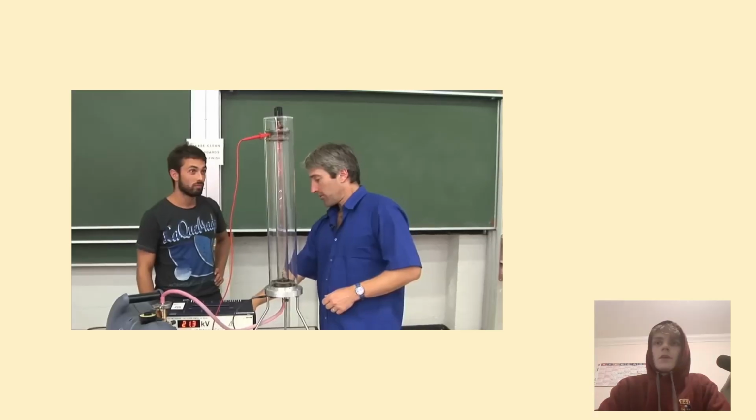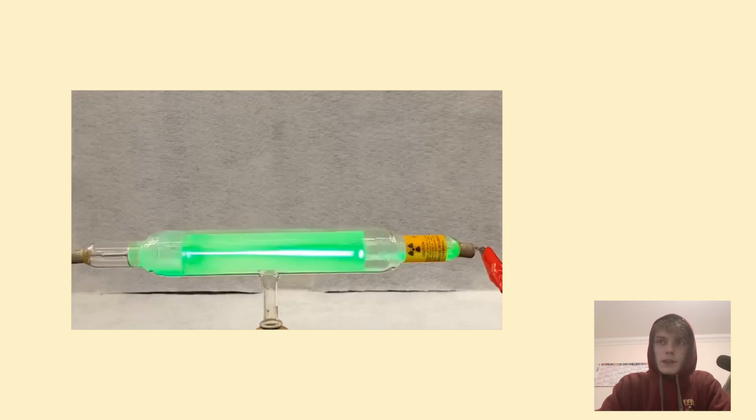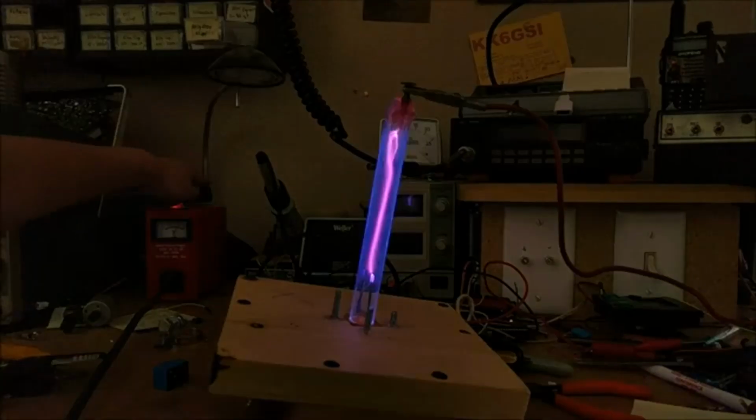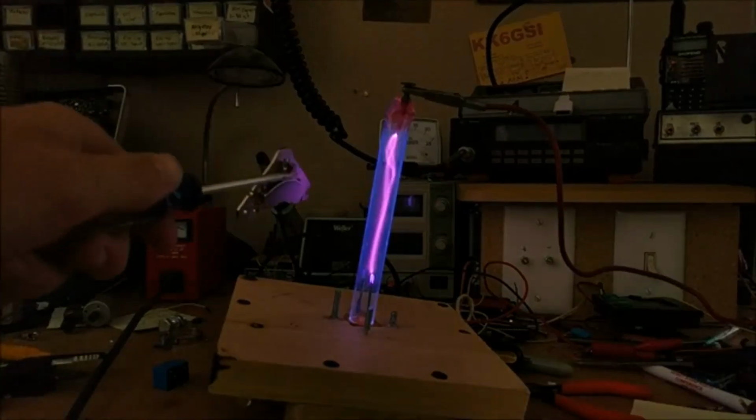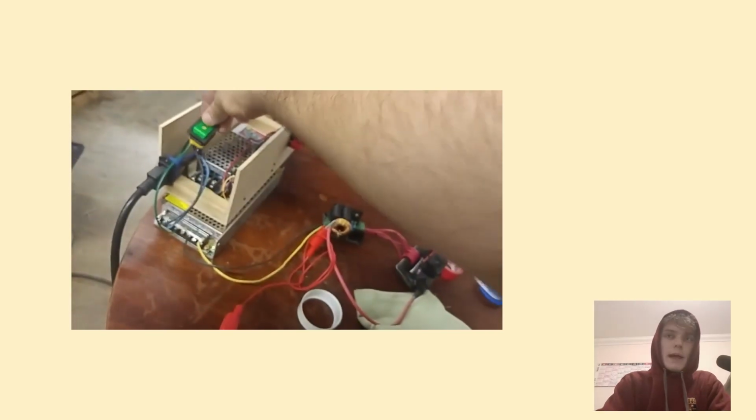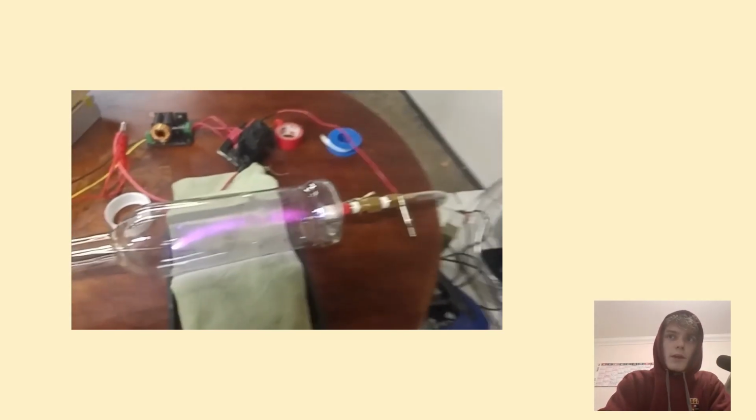Here's a few. Okay, so in a laboratory they're pretty easy to produce if you have the right equipment. You can see some purple ones and some green ones. But also you can make these at home. It's not too difficult. And if you look at what these people at home do with a magnet, you can see that they can bend the cathode ray with a magnet.